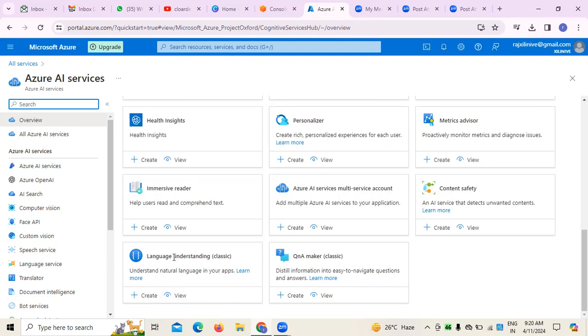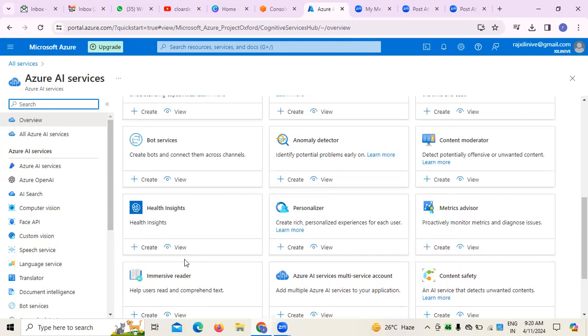Next one is Language Understanding Classic, because this is a classic service normally used, as we have different natural language processes. If you want to understand the different natural language processes, Language Understanding Classic is also one of the services prominently used when we are working on the Azure AI service. So this is also one of the prominent services.